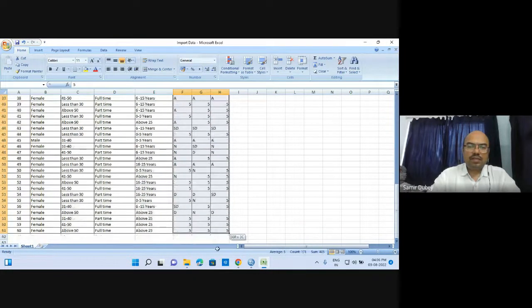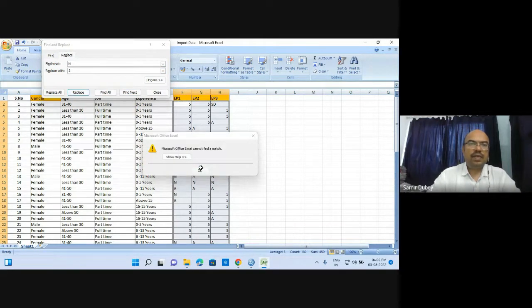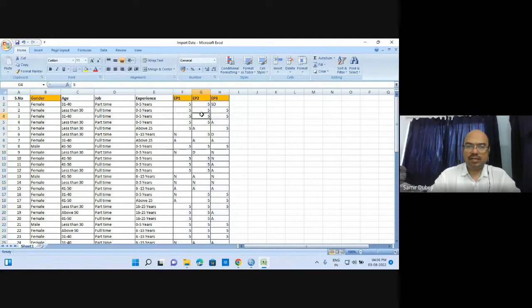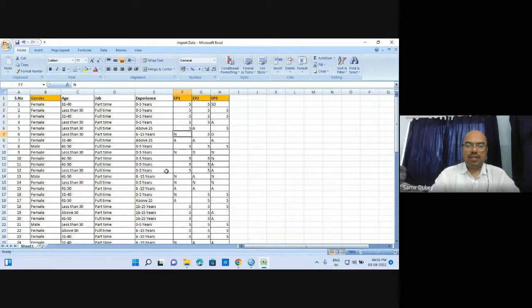Use it once again for replacing the neutral with C. Let us try once again. It is not finding a match. So there is something like it is not starting from over here. So this is the reason why it is not starting. It is not finding a match over here. So let us do it.